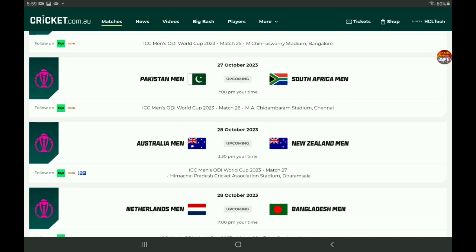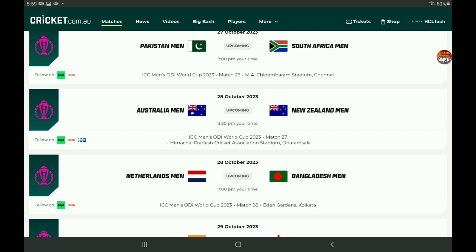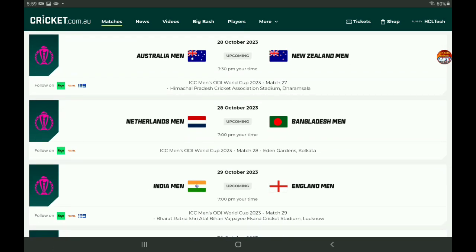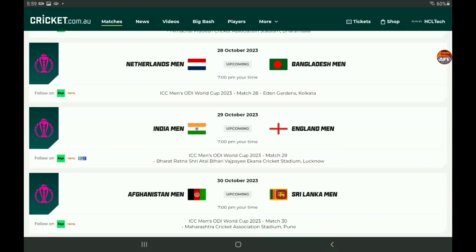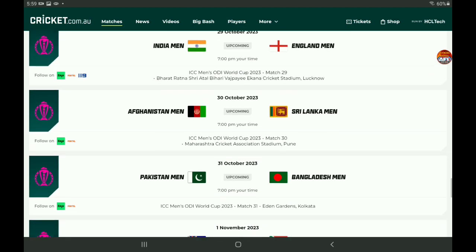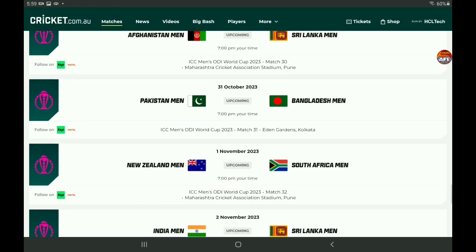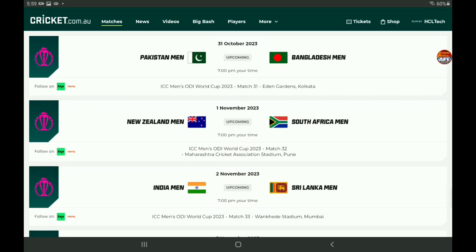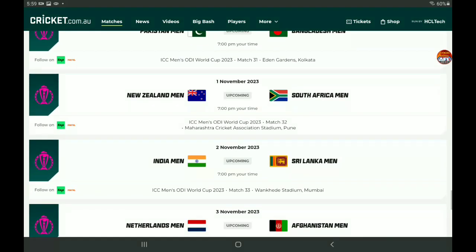28th, Australia and New Zealand in part 1 of a 2-part doubleheader that night. It's Netherlands and Bangladesh. 29th, India and England. 30th, Afghanistan and Sri Lanka. 31st, Pakistan and Bangladesh. The 1st of November is going to be New Zealand versus South Africa. The 2nd, India and Sri Lanka.